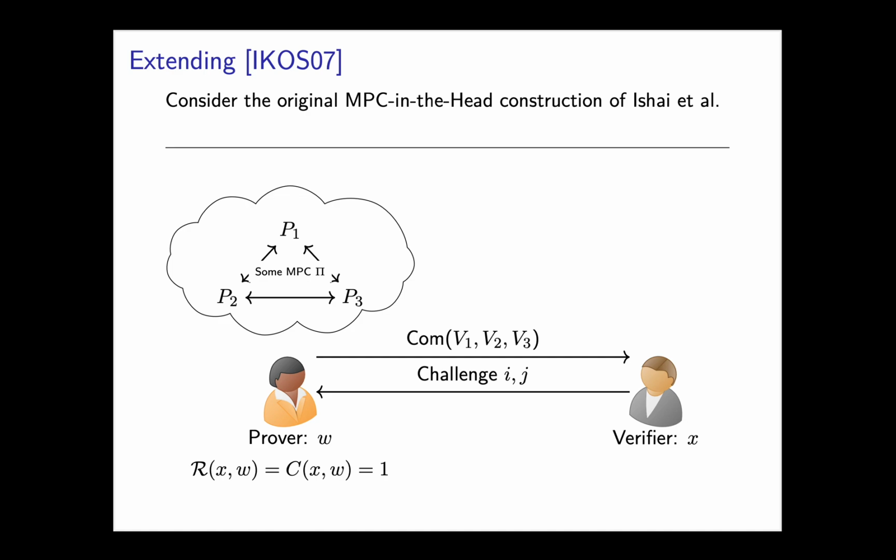Then the verifier randomly samples a subset of the virtual parties and sends the indices to the prover. The prover then opens the selected indices using the commitment scheme. Finally, the verifier checks the consistency of the opened views.